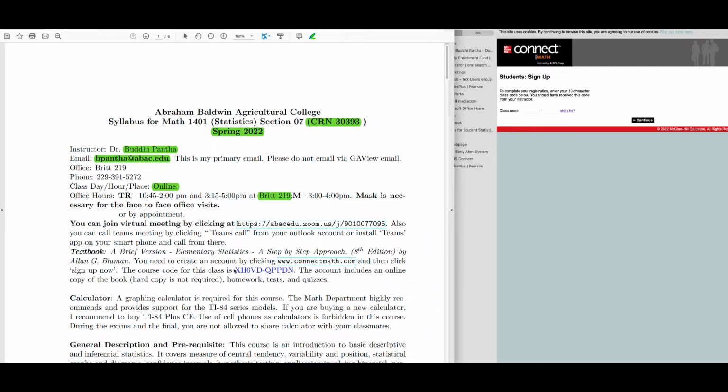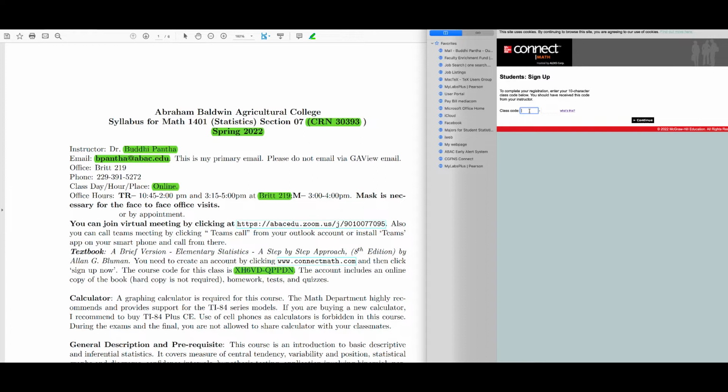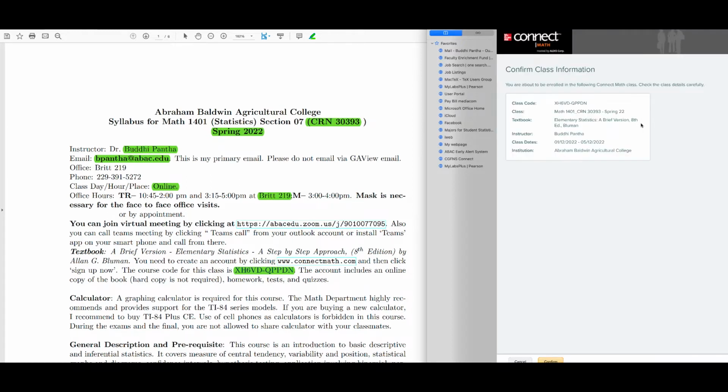This is the class code. Okay, so this is the class code you will have to use there. All right, use this class code, and then after you use the class code, let me use the class code and then show you how that works. Okay, XH6VD, and then on the other side of that you do QPPDN, and when you enter that and continue, then it will show you the course information.